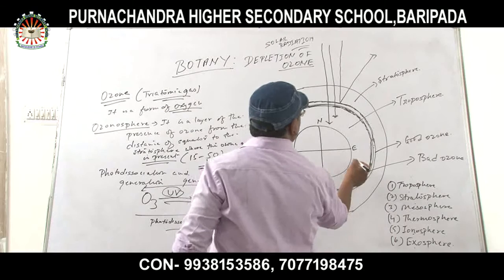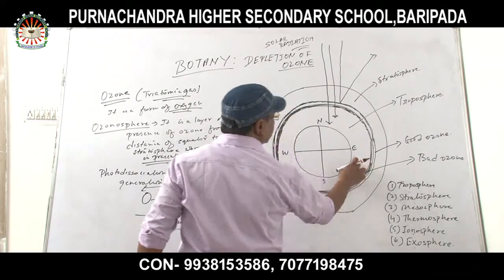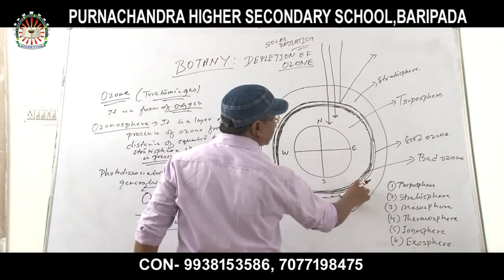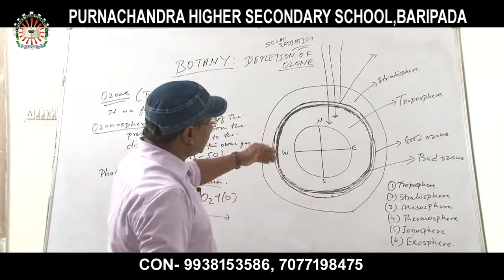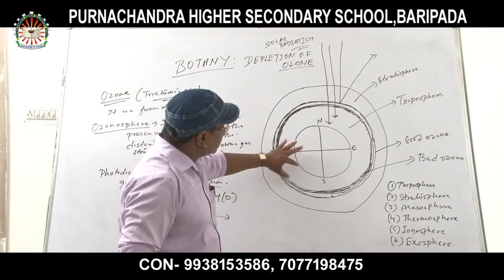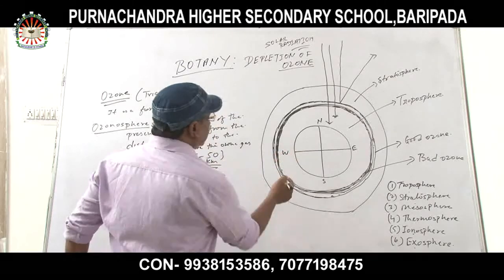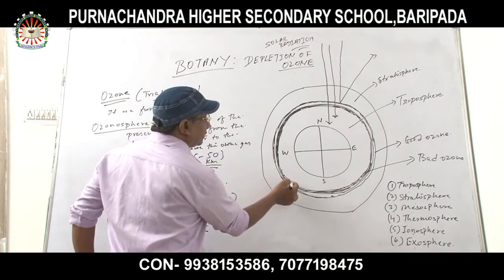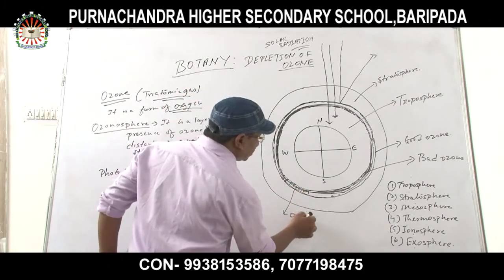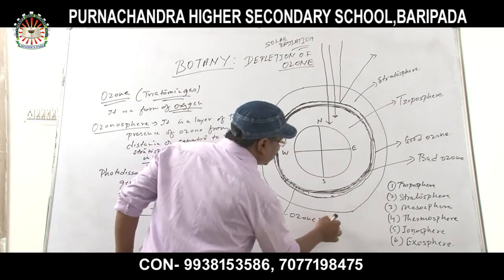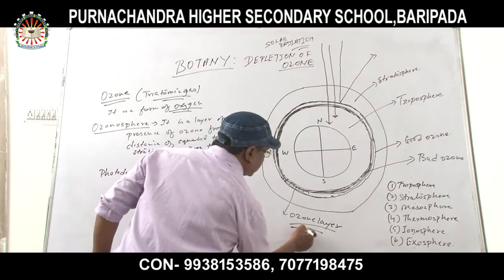This layer is the troposphere, and this layer is the stratosphere. Between the layers of the stratosphere and troposphere, the thickness which is present is the ozone layer.